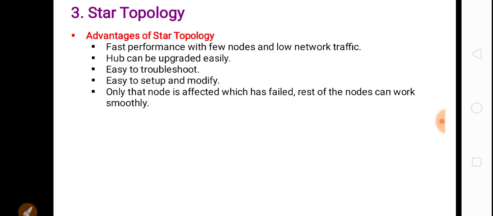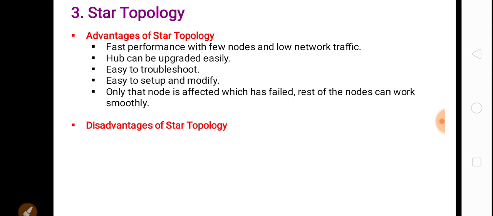Only that node is affected which has failed, and the rest of the nodes can work smoothly. If any device fails in the star topology, then our whole network will not fail. Only that one device will be affected and the rest of the network will work smoothly. So these are the advantages of star topology.